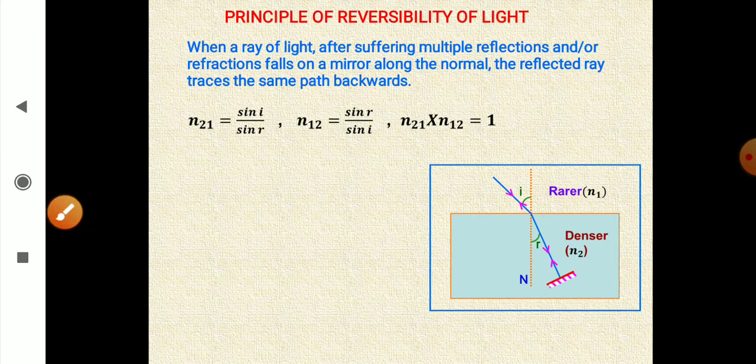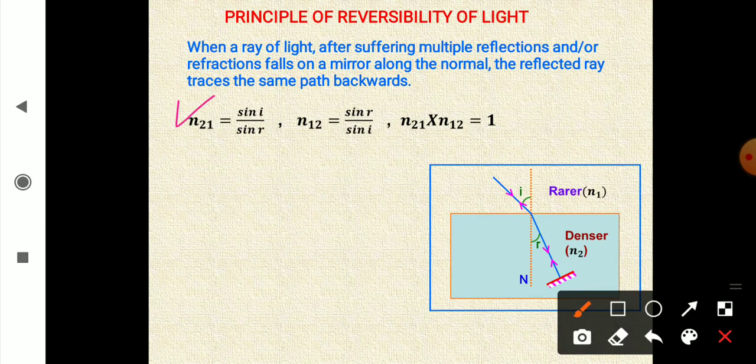And you know that n21 is sin i upon sin r, and n12 will be sin r upon sin i for a refracted ray, for the reversed ray. And when you multiply these two, you get n12 into n21 is equal to 1.